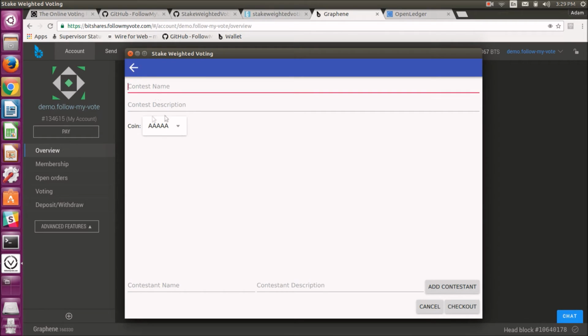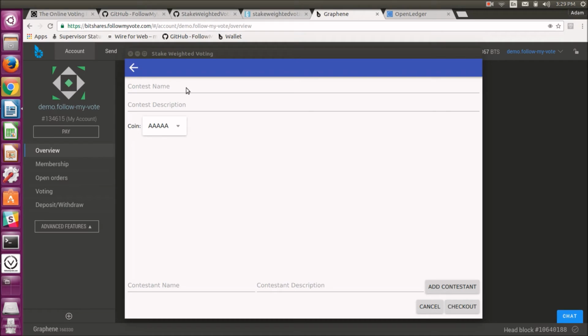Now, for this demonstration, what I thought would be really cool is if we created a poll to poll BitShares users. I'm interested to see who out of all the BitShares users would vote for in the presidential election coming up in 2016.